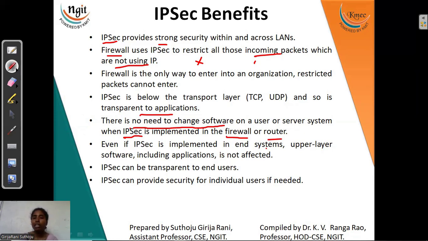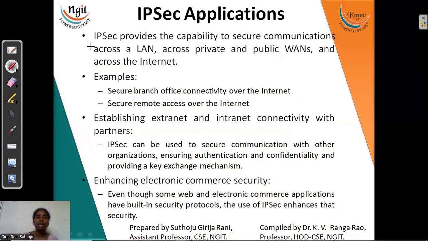IPsec also can be implemented in individual systems or in any software, say if we want it at the application layers. All this is possible without affecting our system. As we discussed, it is transparent to all the users and it can provide security to an individual system also, right? And the major applications where we are utilizing this are the LANs, secure branch connectivities, and remote access points. So, extranet, internet connectivities, everywhere we will utilize this for ensuring authentication and confidentiality with proper key exchange mechanisms.